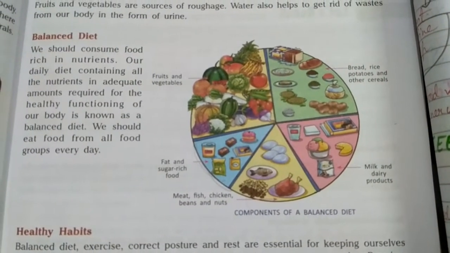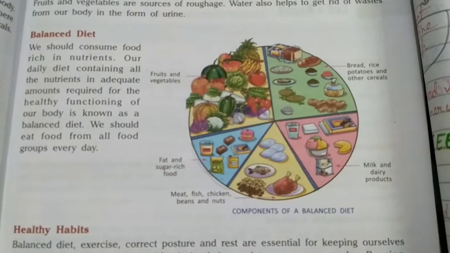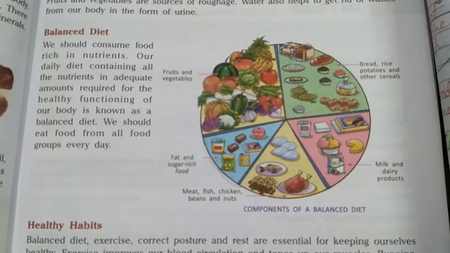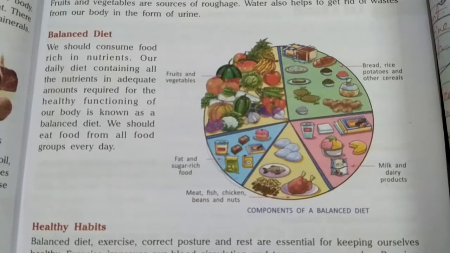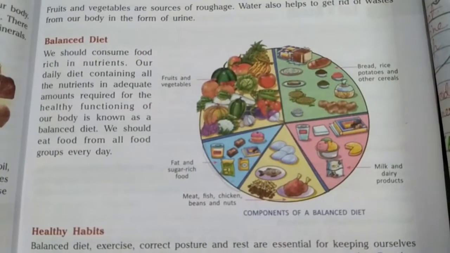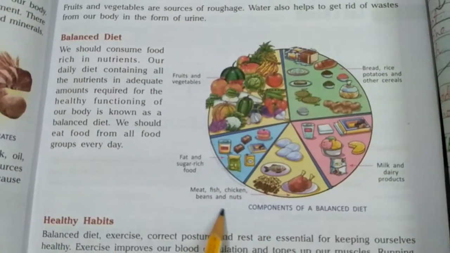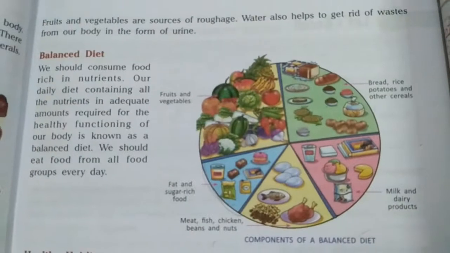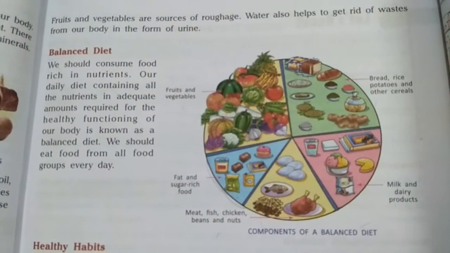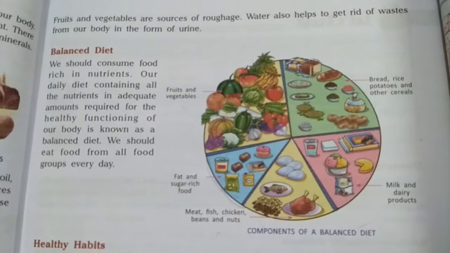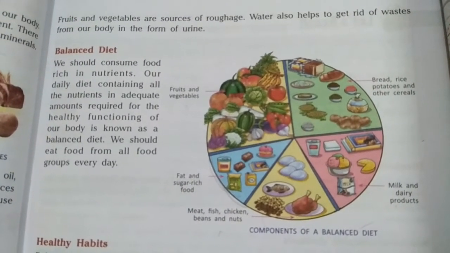So I would like to give you homework also, that you have to draw this balanced diet diagram in whatever notebook you are maintaining right now, along with the labeling. The diagram is important along with its labeling. These things which are written on the sides are called labeling of the diagram. So view this portion of the video for a few more seconds, so that you can get a better view, and try to draw this diagram in a neat and clean way.